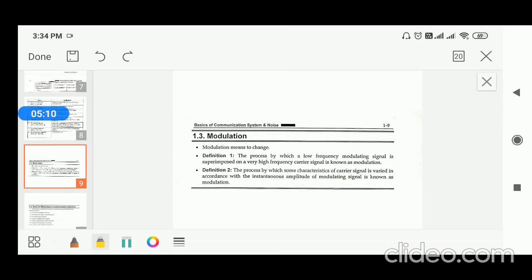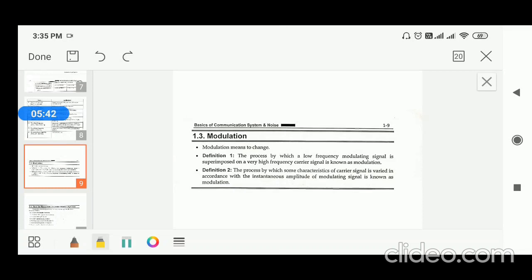Because for modulation there are two important input signals given to a modulator. One is the input signal, that is your message signal, and the other is a carrier signal. The carrier signal carries the message signal in such a way that its properties are varied, so that the message signal will be transmitted from source to destination. Here the carrier always undergoes many changes.